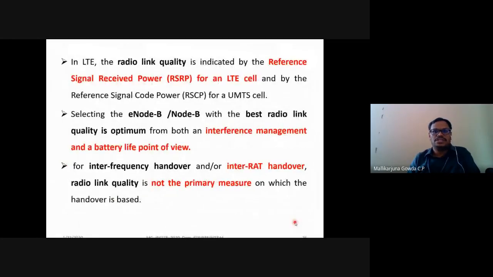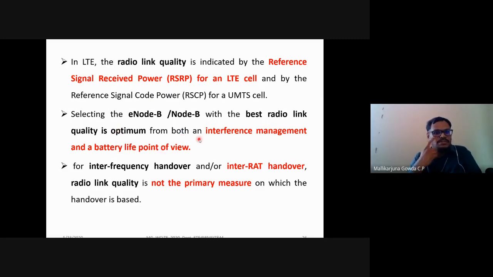The radio link quality is indicated by the reference signal received power, that is RSRP, for the LTE cell, and in case of a UMTS cell, it is the reference signal code power. Selecting the ENB with the best radio link quality is optimum from the interference management as well as battery life point of view.